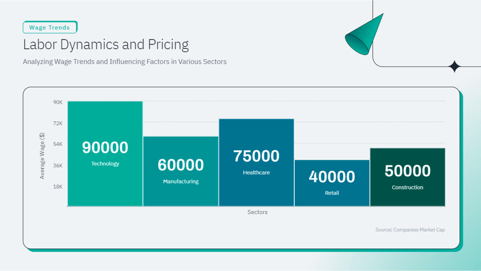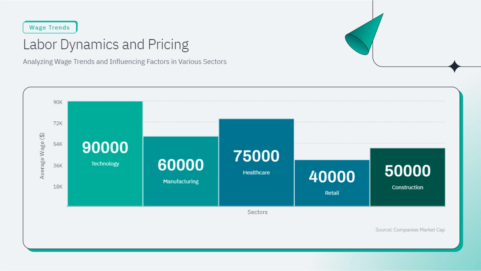Healthcare sector. Average yearly wage, $75,000. Healthcare professionals earn a substantial wage, highlighting the importance of their specialized knowledge and the critical nature of their work. The sector's wages reflect the need for extensive education and training, as well as the high demand for healthcare services. Retail sector. Average yearly wage, $40,000.